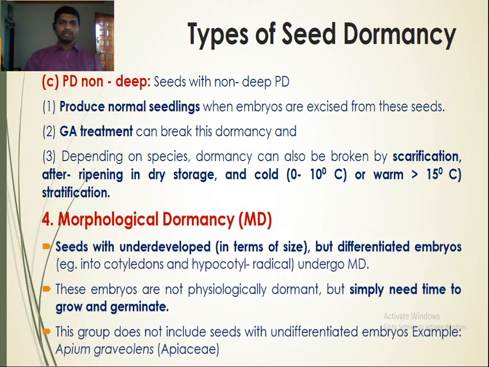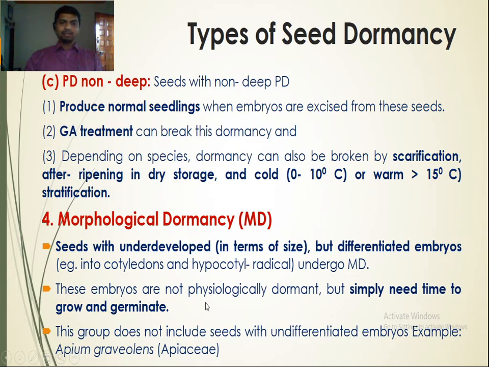Now we are going to morphological dormancy. Seeds with underdeveloped but differentiated embryos undergo morphological dormancy. The embryo is underdeveloped and requires some time for full development. The embryo present in the seed is well differentiated, but it is underdeveloped.